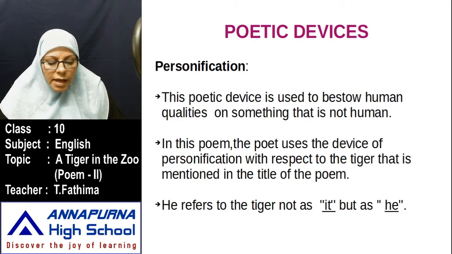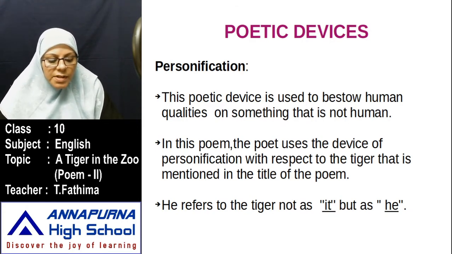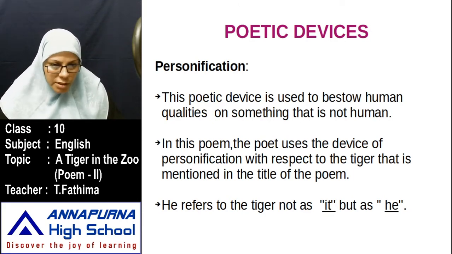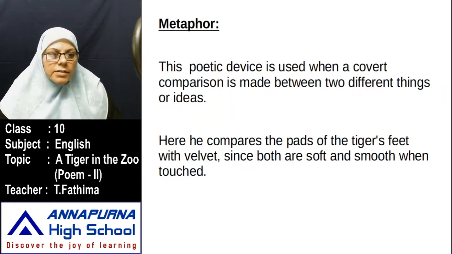In every stanza he personified the tiger: he stalks in his vivid stripes, he should be lurking in shadow, he should be snarling. The poet did not use 'it'. Instead of it he used 'he'. So this is called personification. Okay children, I think you understood. Now let's go to the next.